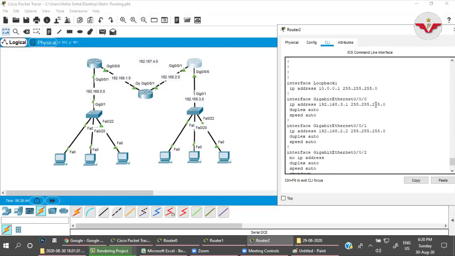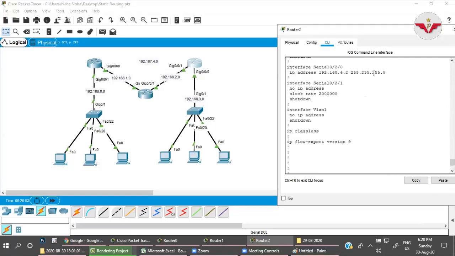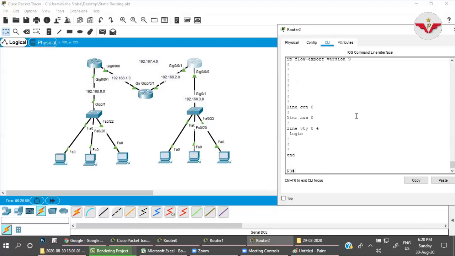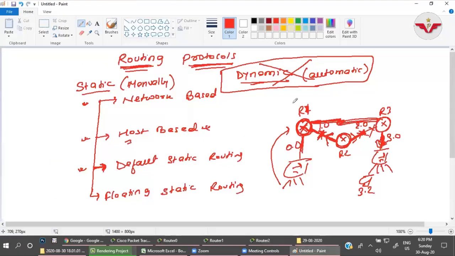And here are the IP addresses which I have given on these interfaces and the serial interfaces also. There is an IP address of 4.2, this network, which we will come to later on. Apart from that, there is no other configuration, no routing protocol, nothing, right? Good. Now we will start with the first one, network based static routing.